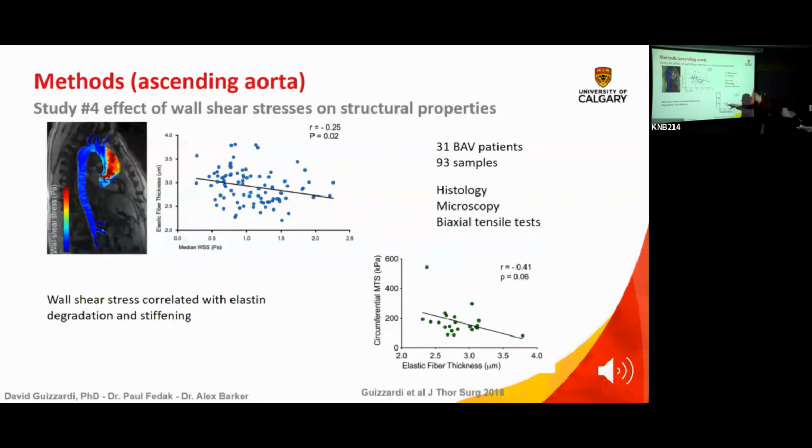So what we found is that elastin degradation and stiffness correlated with wall shear stress. So in an ascending aorta in particular, it is the very abnormal high wall shear stress that's impinging on these walls that gets the elastin degenerated. When we look at the abdominal aorta and at some areas as well in these patients, it's also the low wall shear stress, so the blood that is recirculating that's not going enough. Because, and this has been found and studied for many, many years, the blood seems to be a sort of Goldilocks kind of system whereby too much is bad, too little is bad as well.